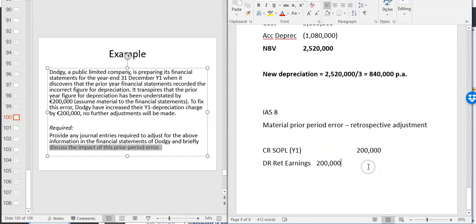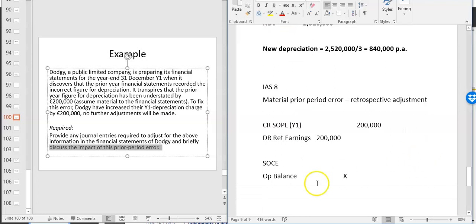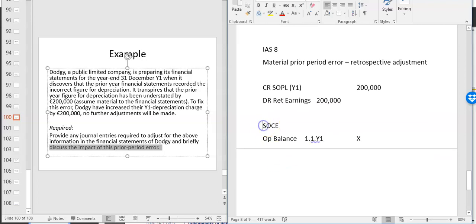When you come to the statement of change in equity, you're going to have an opening balance. We'll say it's X, as we don't know what the opening balance was. Be careful, this is the opening balance on the 1st of the 1st, year one, which is just the way the question is set up. So in your retained earnings, you have the opening balance in year one.